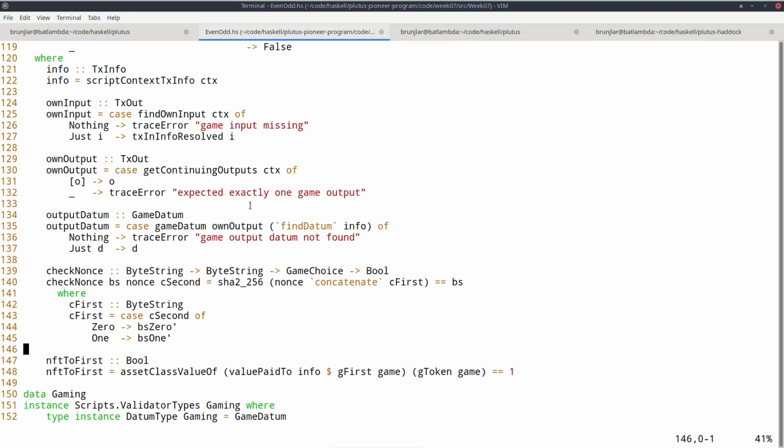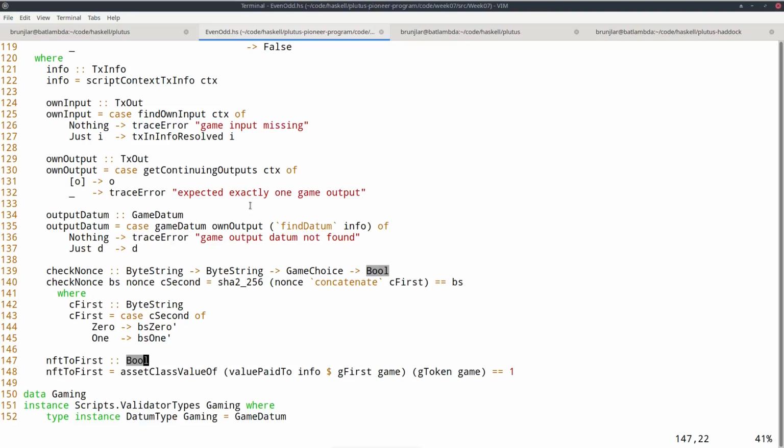And finally, I haven't mentioned that before, but we now have this state token, this NFT that identifies the correct UTXO. And the question is what happens to this NFT after the game is over and there is no UTXO at the game address anymore. The way I've implemented it now, I want it to go back to the first player. The first player needs to have it in the beginning in order to kick off the game and put the NFT into the correct UTXO.